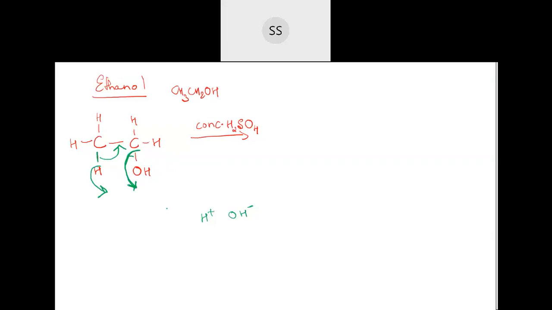Mechanism I'm not telling you, because next year you're going to learn the mechanism part. Now you just remember, you have to remove water in the presence of concentrated sulfuric acid. So OH you remove from one carbon. Don't remove hydrogen from this same carbon, because this carbon is already losing OH minus ion. It's not possible for the same carbon to lose hydrogen. So hydrogen goes from the other side. Because they become deficient, somebody else should satisfy them. So the neighboring carbon is coming for help here. This bond will be shifted from this side. So H will go out.